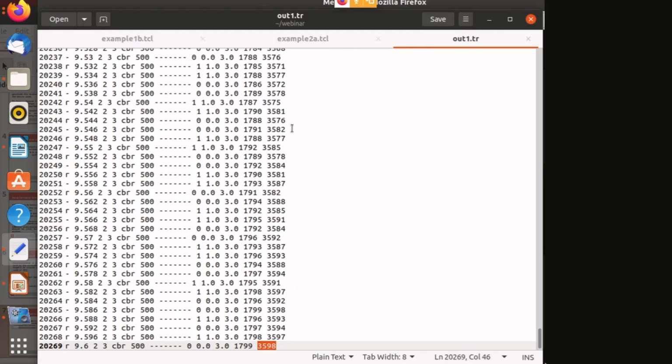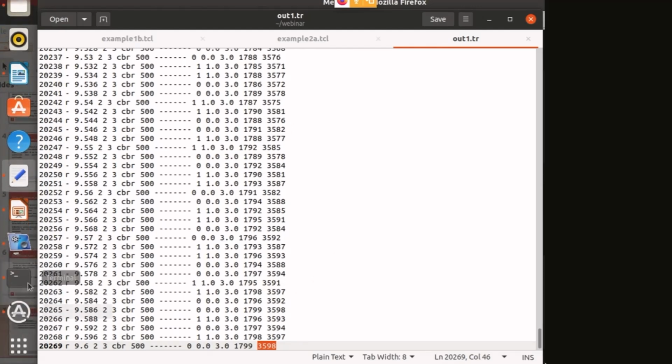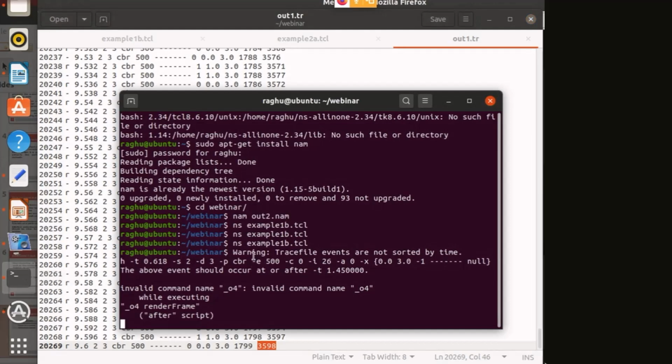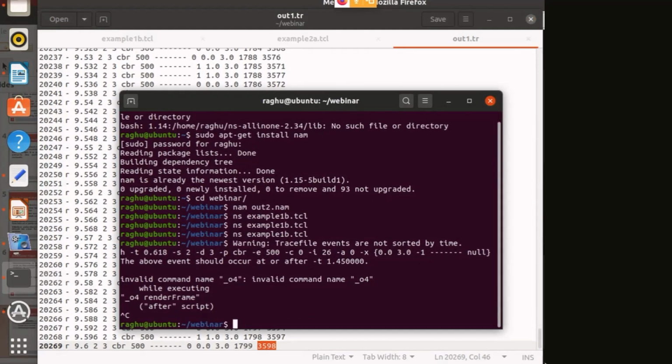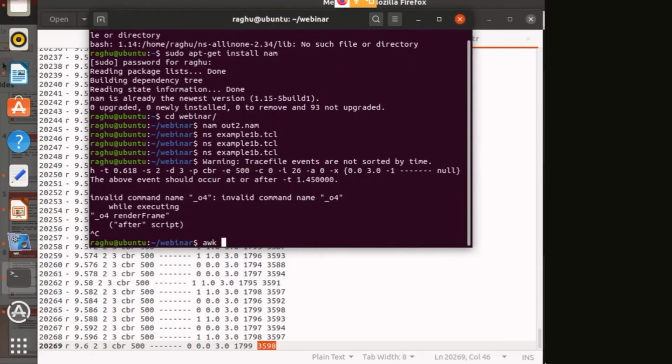So now we will see how we get the result. Okay, now again pay attention. There is nothing much left to get the result. What will we do? There is one command, please see it carefully: AWK space -f space the name of the AWK file. I sent you the AWK file for throughput. So the name of that file is throughput.awk, and I will be using it.